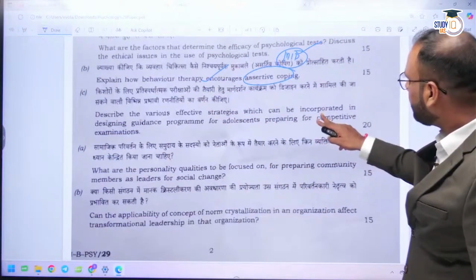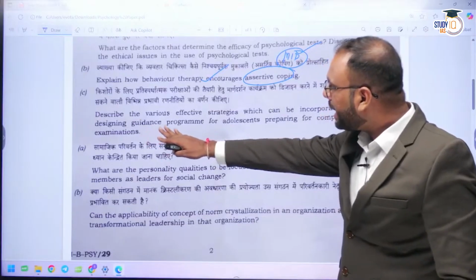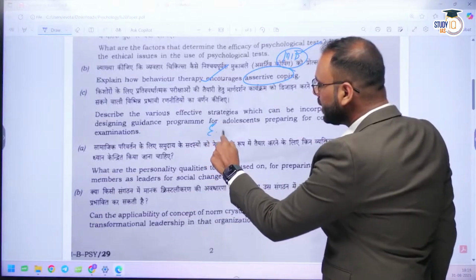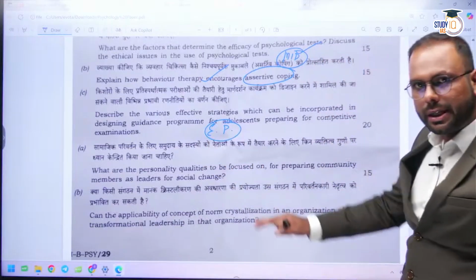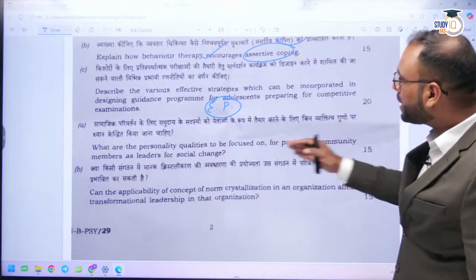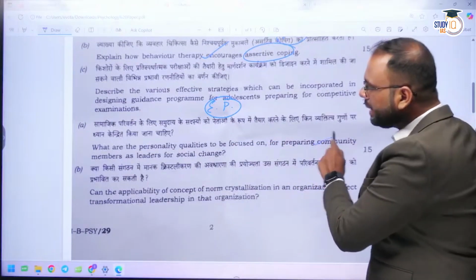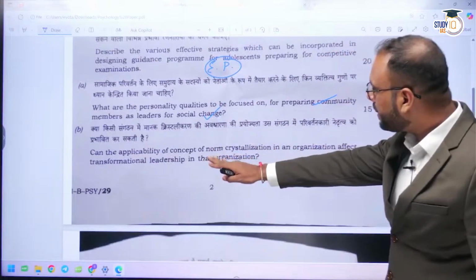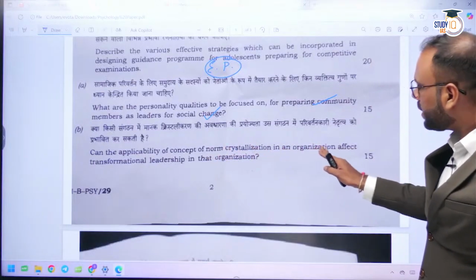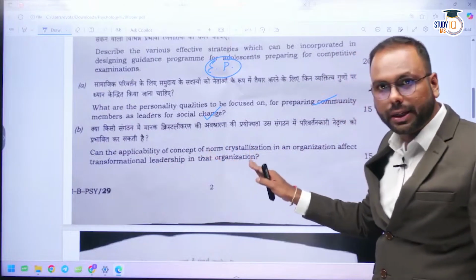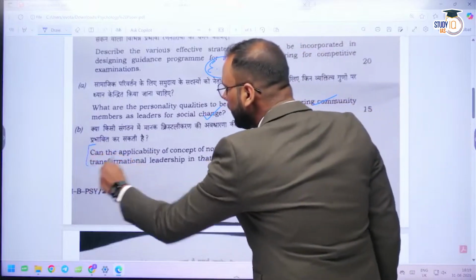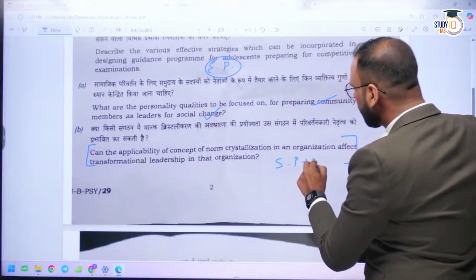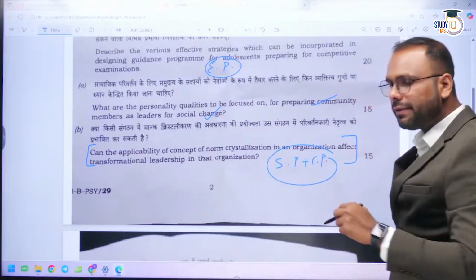Effective strategies which can be incorporated in designing a guidance program for adolescents preparing for competitive examination. So an educational psychology question is there, counseling and guidance. You can see a new fresh question over here. What are the personality qualities to be focused on in community members as leaders for social change? And then, can the applicability of the concept of non-crystallization in an organization affect transformational leadership in that organization? Again a new question, also related to social psychology or community psychology. So in paper 2 also they have given some new questions.